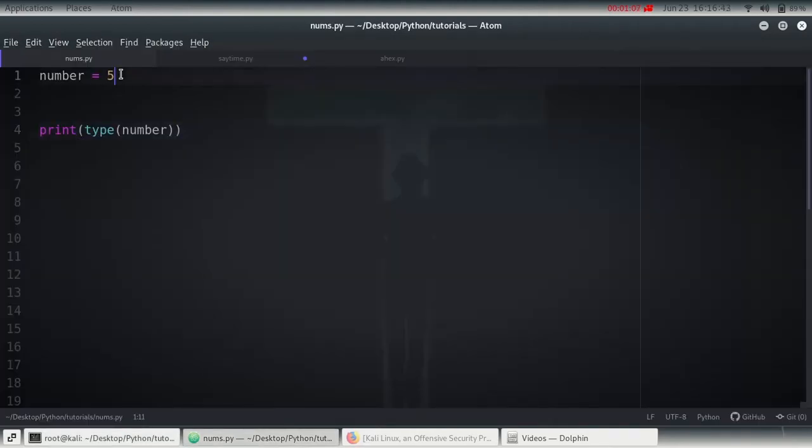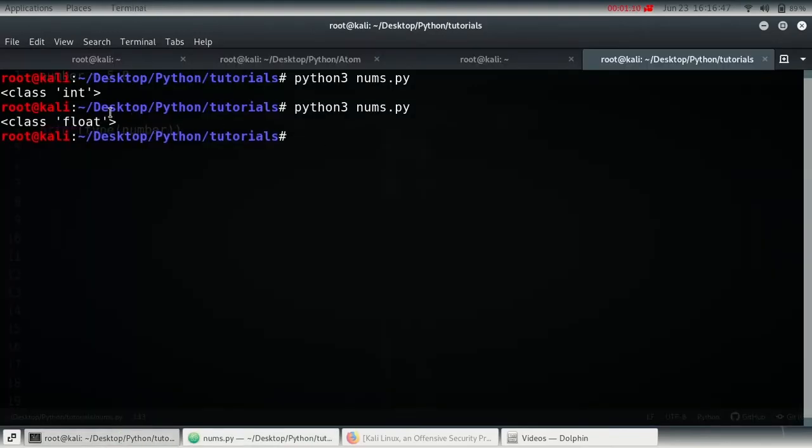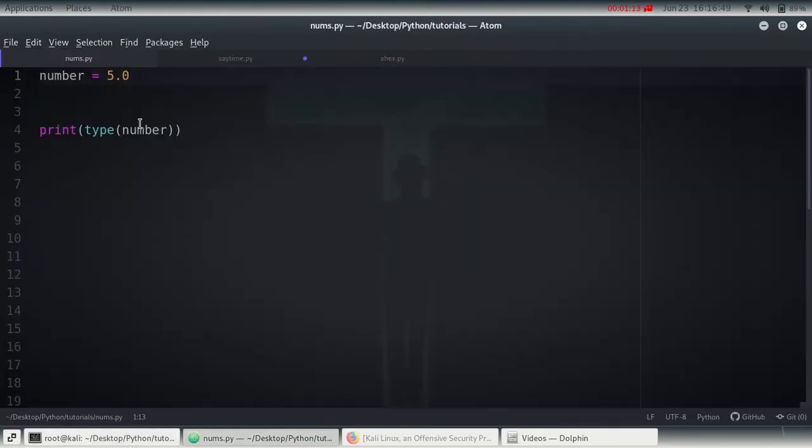If I just do 5.0, it changes into a float. In order to convert this, let me have 5.1. So this is a float value. Let me try to convert it into an integer value. So the integer value of this is 5. This number would be truncated to 5 alone.